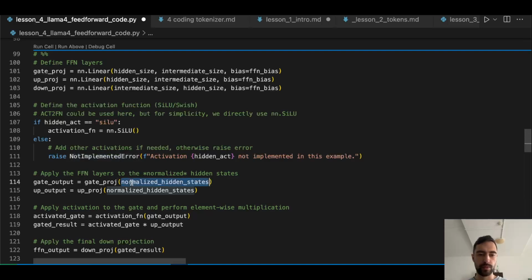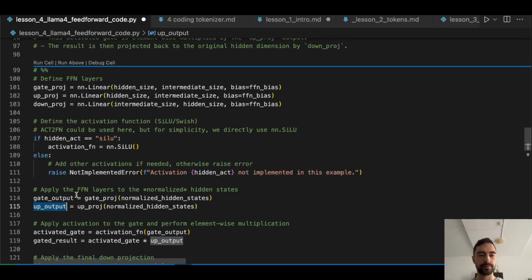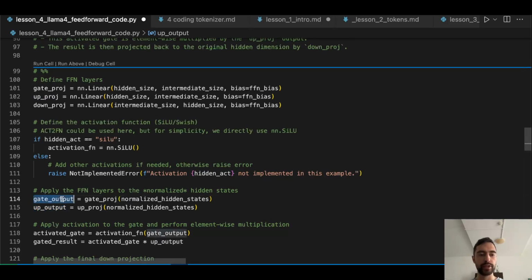So normalized hidden states, now we have them. We apply the linear layers, so we project them up. But we also do the same with the up output. We will use this to apply SiLU here, the activation function.